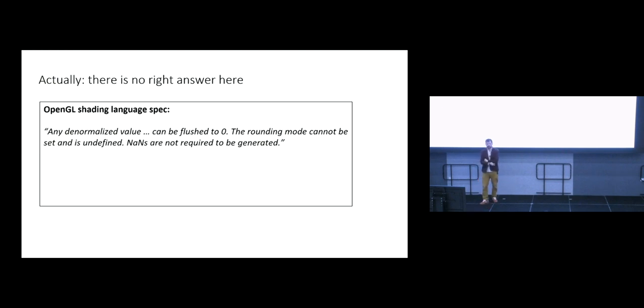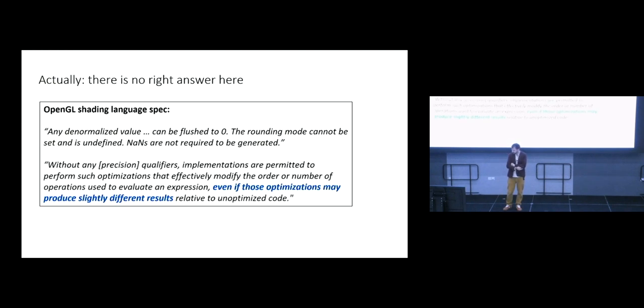NaN numbers are not required to be generated. So what that means is if you do something like 0 divided by 0, you might get a NaN, but you might just get some other value instead. And then, unless you use something called precision qualifiers, implementations are permitted to perform such optimizations that effectively modify the order or number of operations used to evaluate an expression.